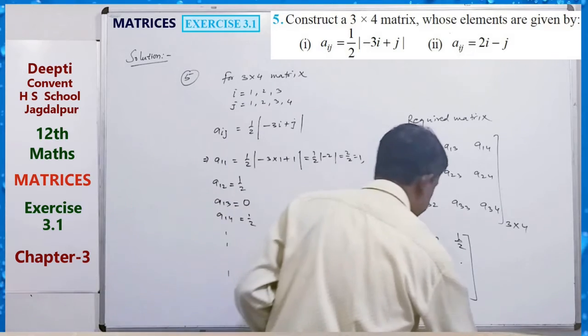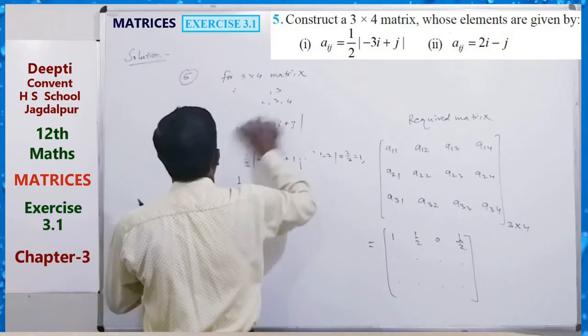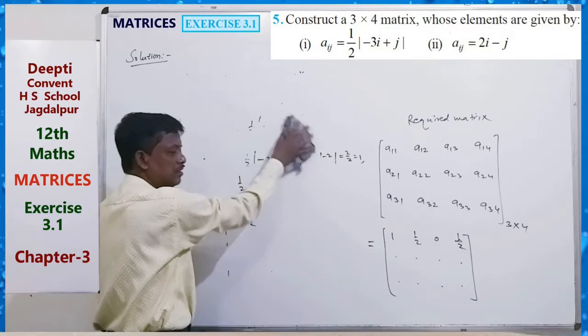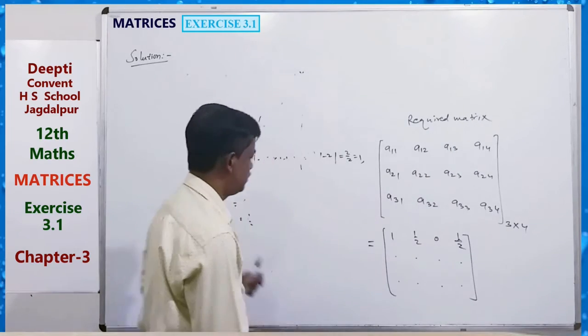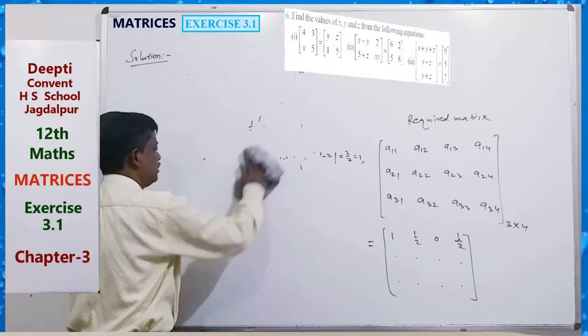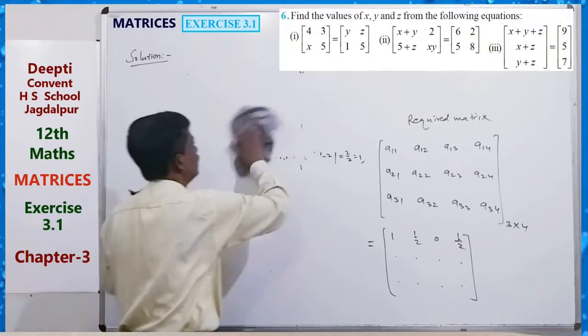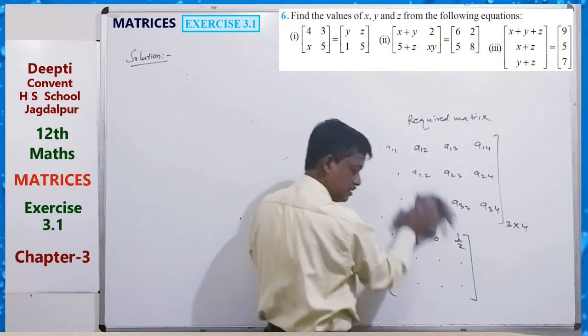Similarly, the question for second is 2i minus j. So you can do it. Complete this question in your copy. Okay. Now take question 6.